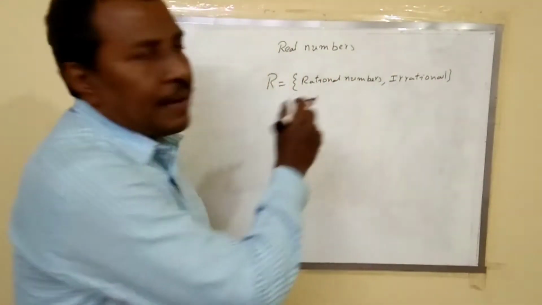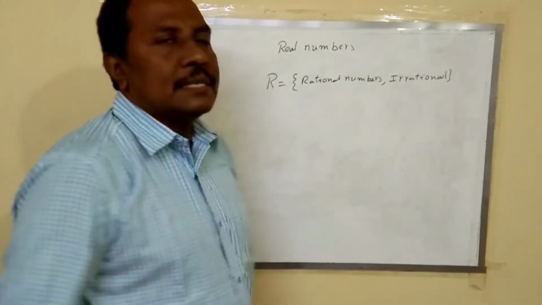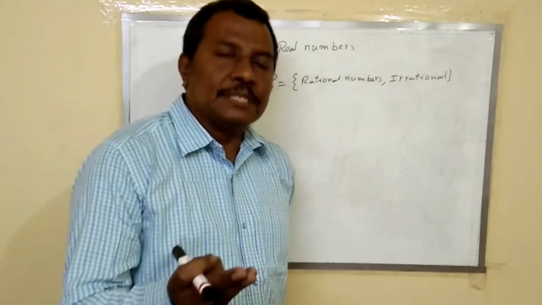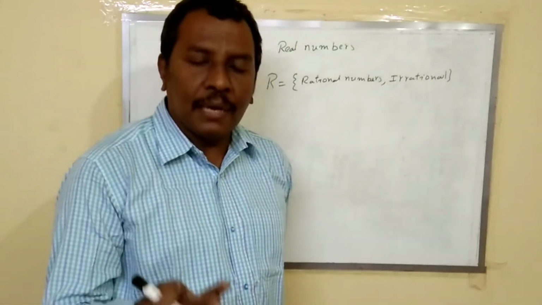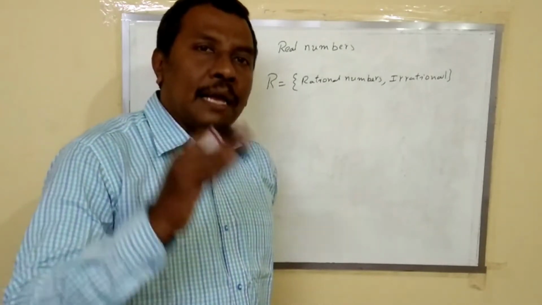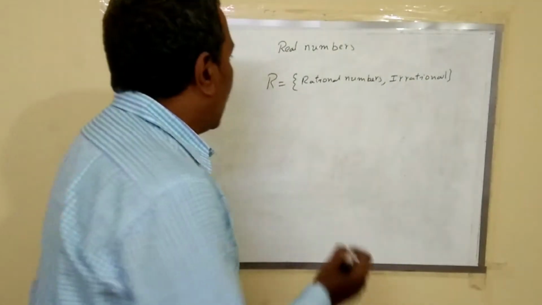So the set of rational numbers and irrational numbers together forms the set of real numbers. I mean, every natural number, every whole number, every integer and every rational number and every irrational number can be called a real number. Okay, I'll take one example.